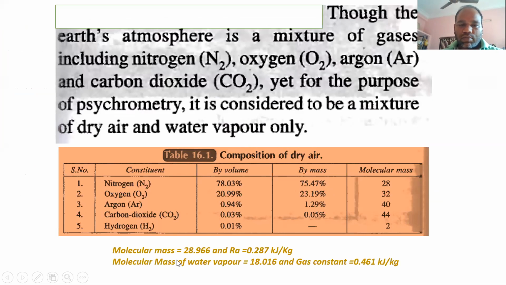The molecular mass of dry air is taken as 28.966, and the gas specific constant value is taken as 0.287 kilojoule per kg K. The molecular mass of water vapor is taken as 18.016, and the gas constant is 0.461. So these are the different compositions, but however we take this as the dry air and this as water vapor.